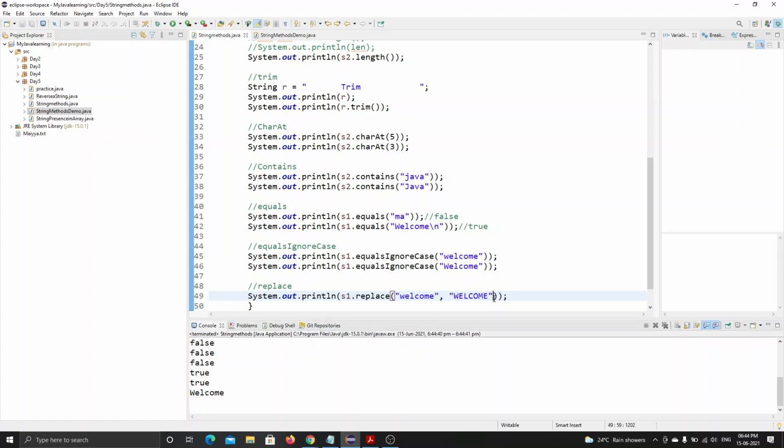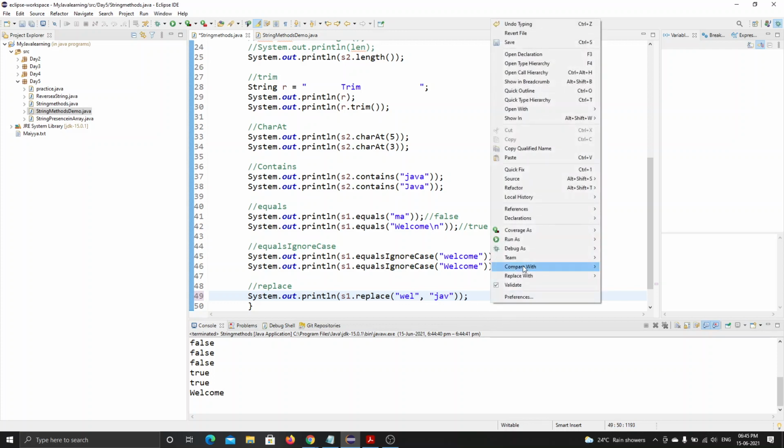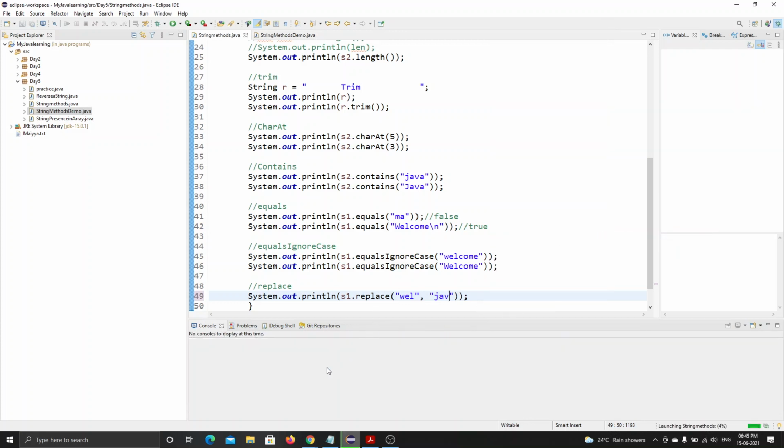Check. And just replace it by Java. Let it be. Run this. Not getting replaced.